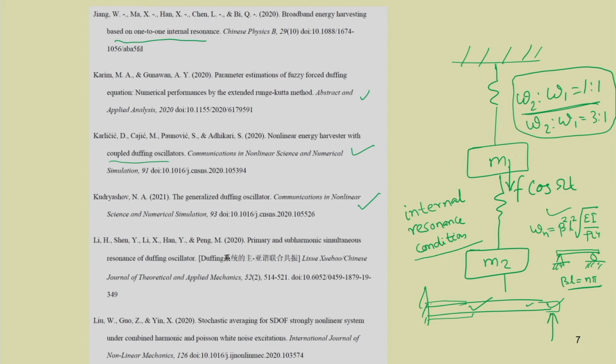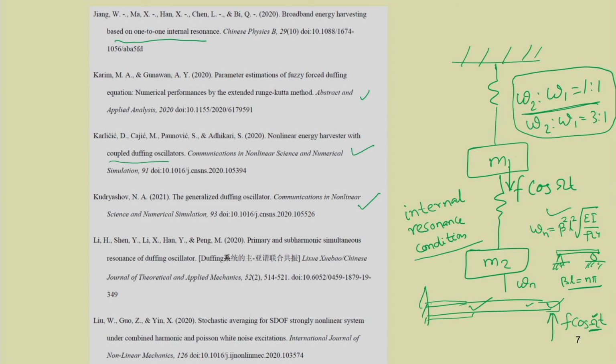Primary resonance occurs when your external excitation frequency, for example f cos omega t, has omega near to the natural frequency of the system. For example, if you have n natural frequencies, and the external frequency equals any of the natural frequencies, then you can get the primary resonance.